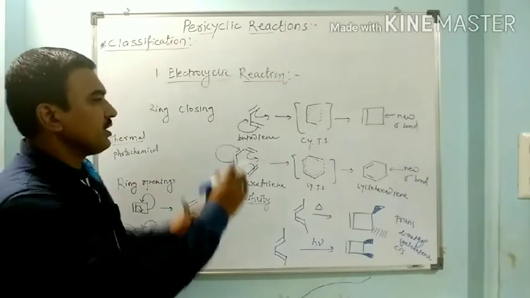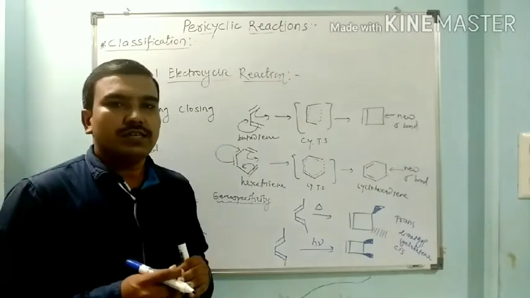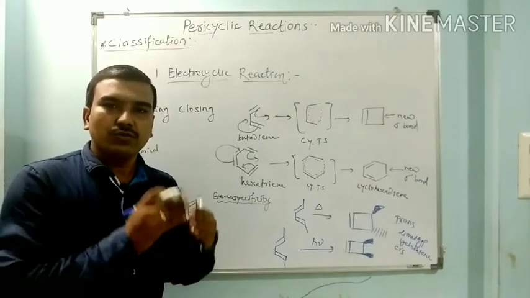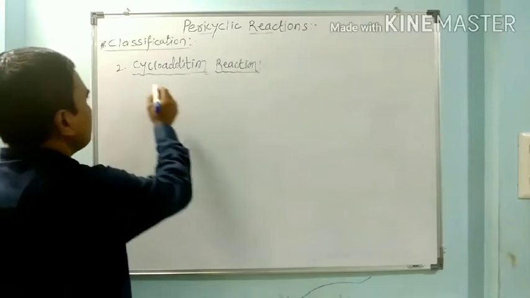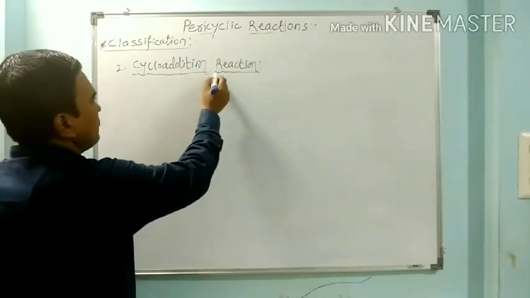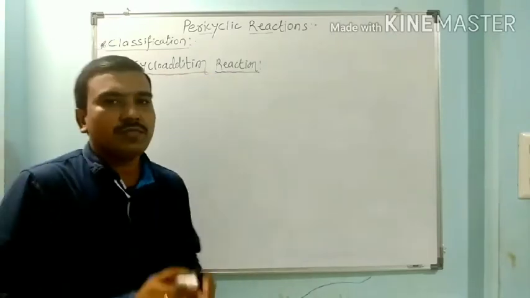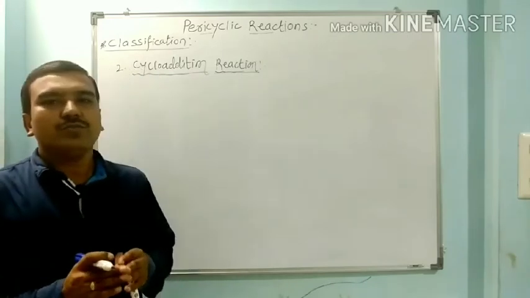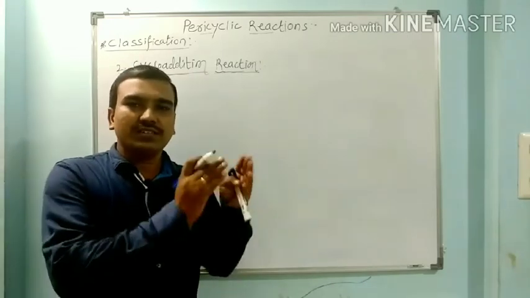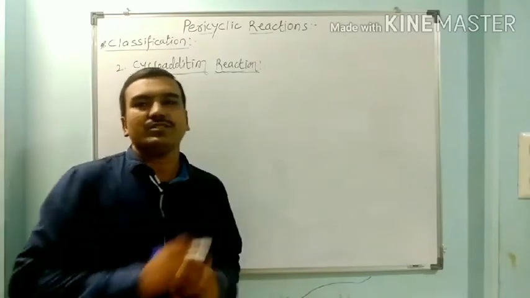So in this way, we have discussed electrocyclic reaction, ring opening as well as ring closing. The second reaction we have to see is cycloaddition reaction. In the cycloaddition reaction, it is the addition of one unsaturated compound to the other unsaturated compound.